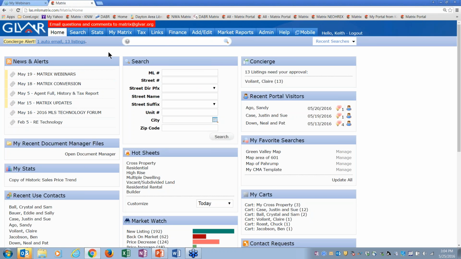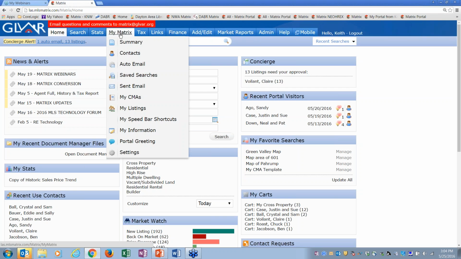So in Matrix, one of the first things I want to get started with today, and I'm not sure if people on this call have taken the training class or not, the one thing I always illustrate first is for people to go to My Matrix and My Information. That's one of the first things you need to get started with: setting up your information and making sure everything in here looks good, okay? So if you haven't done this already, please do this as soon as you can.